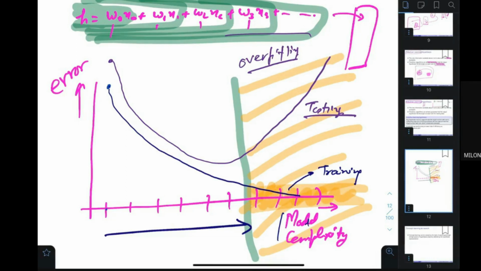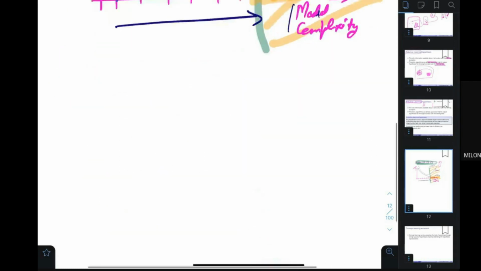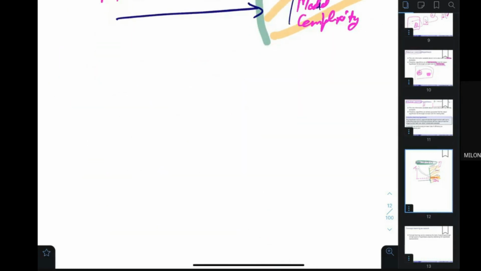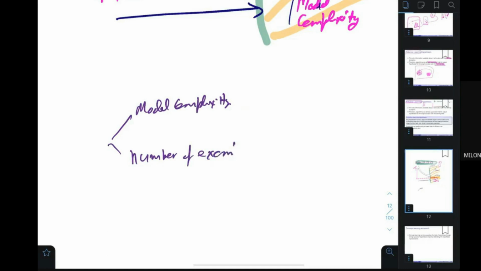Now I want to ask you an important thing: model complexity versus number of examples.